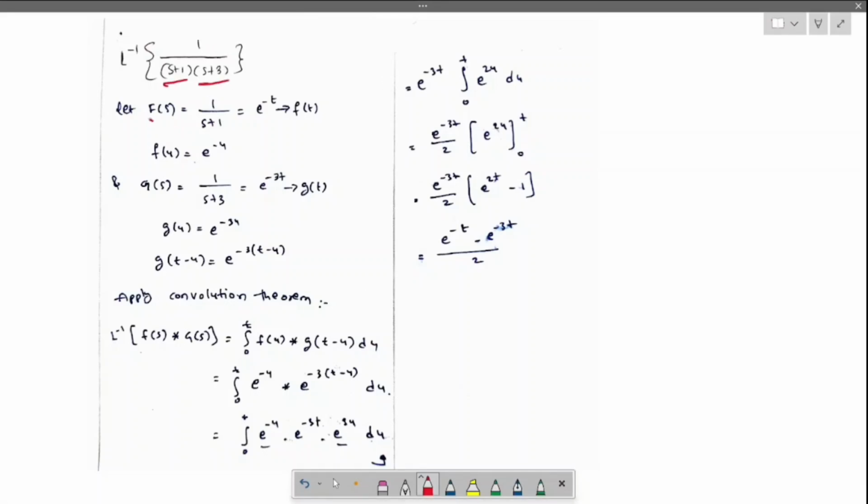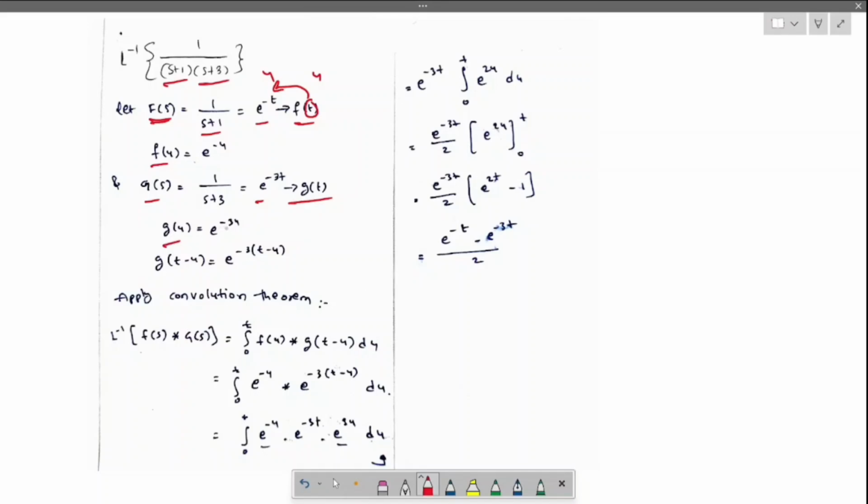Let us take F of s as 1 by s plus 1, which equals e power minus t. Consider this as f of t, then f of u will be e power minus u, when t changes to u. Similarly G of s is 1 by s plus 3, which is e power minus 3t, equivalent to g of t.